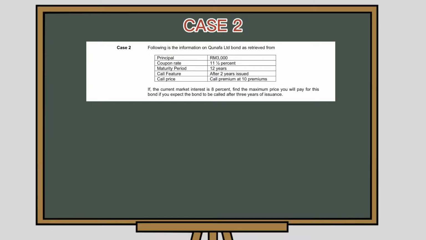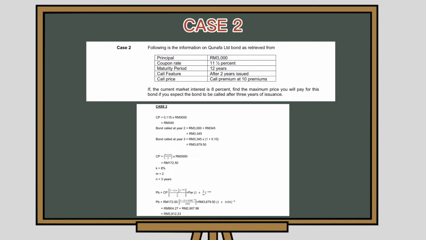If the current market interest is at a given rate, what maximum price do I need to pay for this bond if I expect the bond to be called after 3 years of issuance? The main reason a bond is called is a drop in interest rate. In this case, we need to find the price of the bond after 3 years of issuance. So I have calculated the price after 3 years of issuance is RM3,812.23, the maximum amount I need to pay.